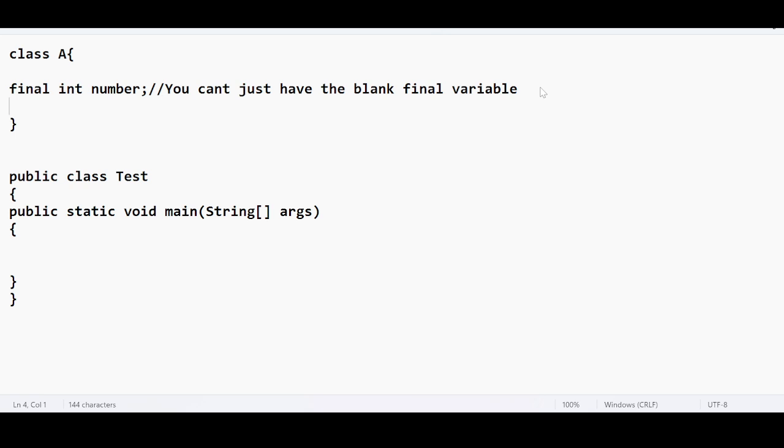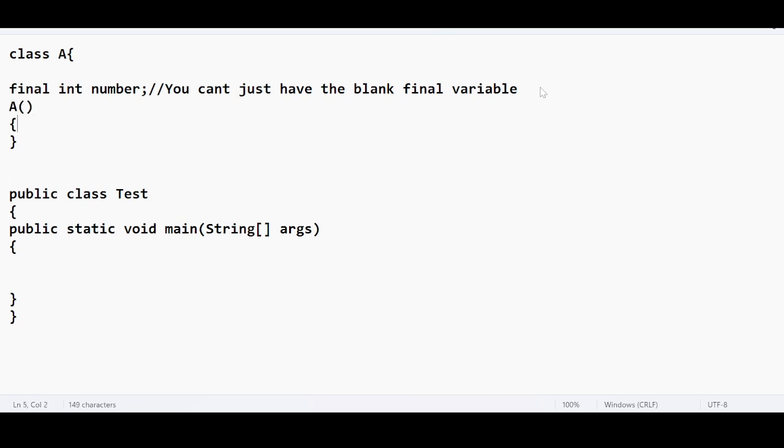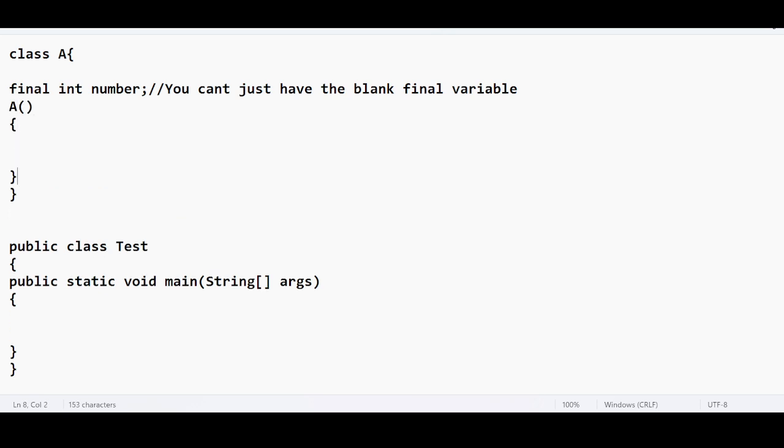In this case, how can I remove this compilation error? I need to assign a value by using the constructor. It is mandatory for me to assign the value to the final variable which is just declared, no value has been assigned. So I need to fulfill that. But you can perform the declaration separately. You can assign the value to the final variable separately, but they both should go together. Right? This should be mandatory.